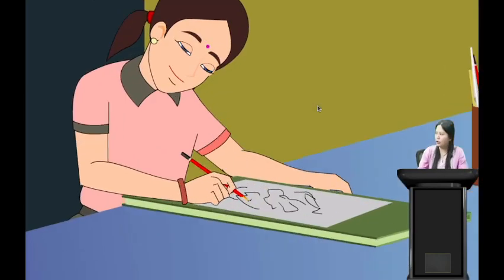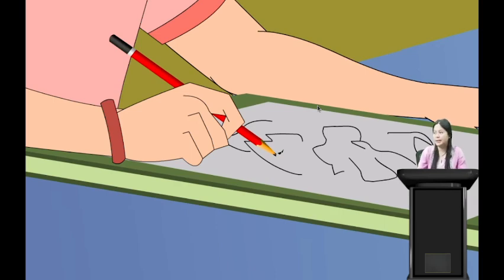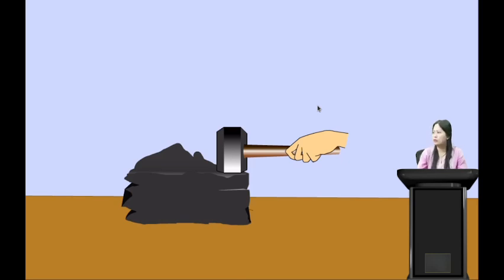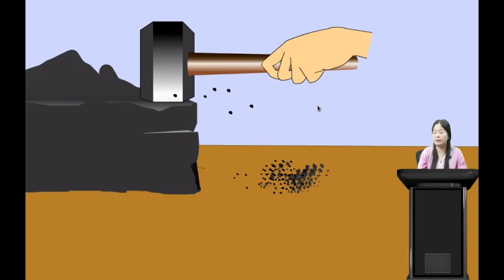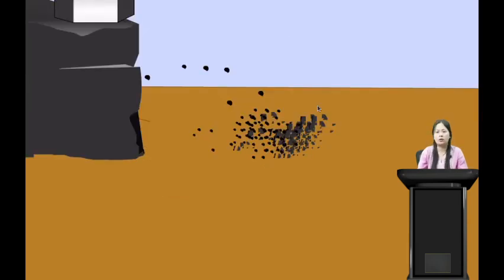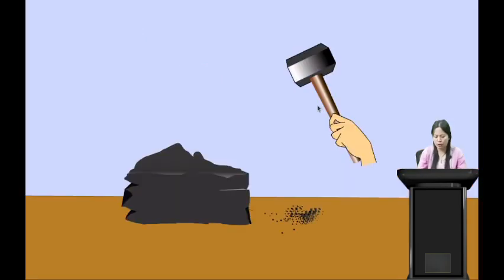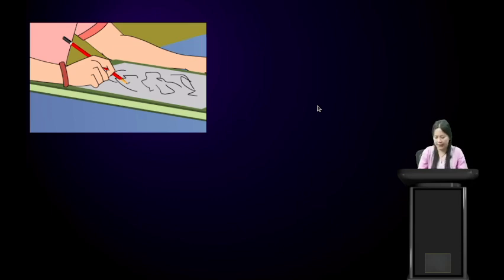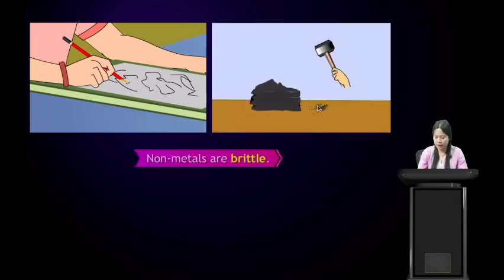So let us see for non-metals. We know that the pencil lead is made up of graphite. Yes, so graphite is a non-metal. It breaks easily. Here we have charcoal. Charcoal is made up of carbon. Yes, it's a form of carbon. Now the charcoal also breaks easily. So from here we can say that non-metals are brittle. We see that graphite can break easily, charcoal can also break easily. So non-metals are brittle. They can break easily, they are not hard.